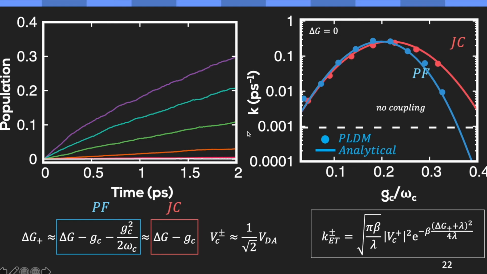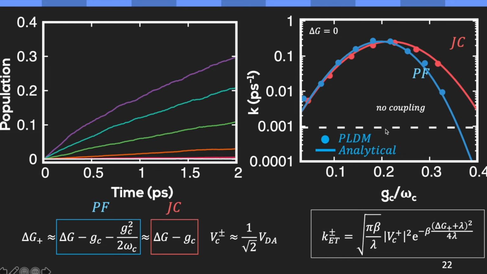This can also be seen if I plot the rate constant as a function of the coupling strength. You can see the rate increases even if I compute with Pauli-Fierz or Jaynes-Cummings. It increases and then falls off. This is just because the system goes to an inverted type of regime. This can be called an inverted regime that is induced by the light.